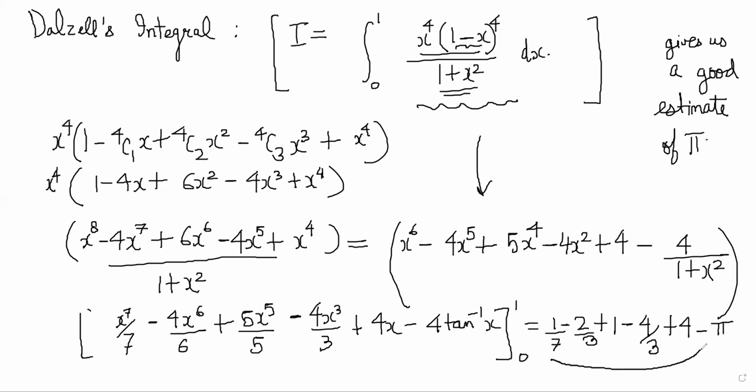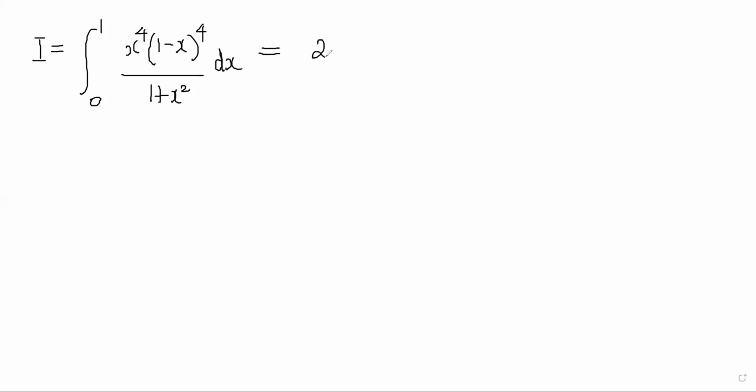And if you calculate this expression here, this becomes 22 by 7 minus pi. So that is very interesting. What we are getting eventually is I equal to the integral from 0 to 1 of x power 4 times (1 minus x) whole power 4 divided by (1 plus x square) dx, which is turning out to be 22 by 7 minus pi. Now, this tells us one thing.